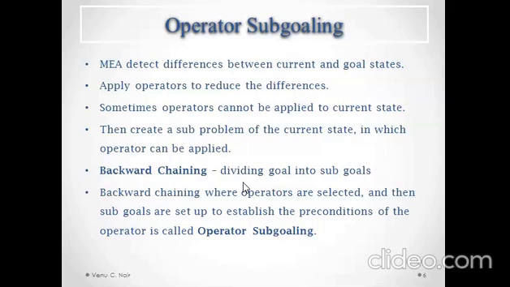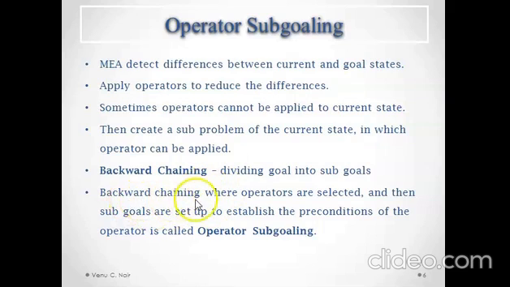There are operators, but we cannot apply them on the current state. Then what we do is divide the current state into sub-problems. Then we can apply operators on the sub-problem. This is called backward chaining. That is, we are dividing a goal into sub-goals, which is known as backward chaining.